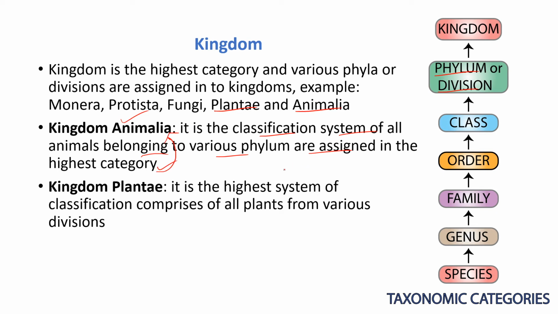The kingdom Plantae is the highest system of classification for plants, and it comprises all plants from the various divisions. After the phylum or division, organisms are placed into the next level, the kingdom, which has five types: Monera, Protista, Fungi, Plantae and Animalia.